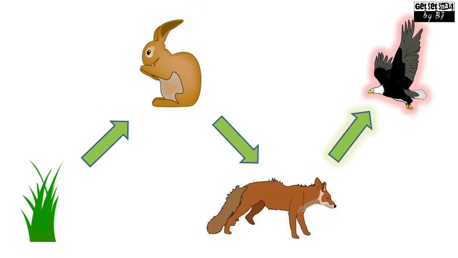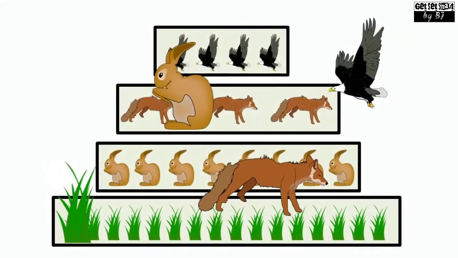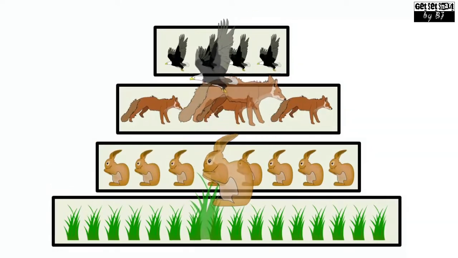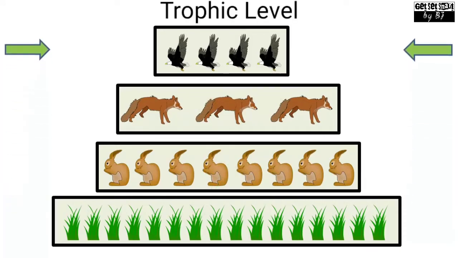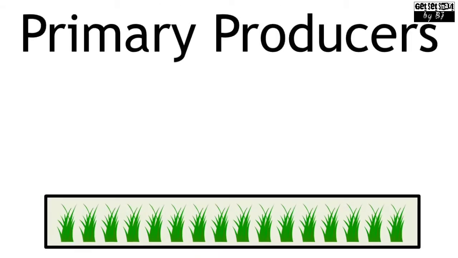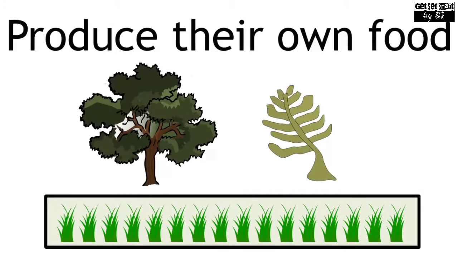Now all these organisms in a food chain are classified into trophic levels depending upon their feeding behavior. The various steps in a food chain at which the transfer of food takes place are called trophic levels. The first trophic level is the primary producers, the organisms which produce their own food, usually the green plants and algae.